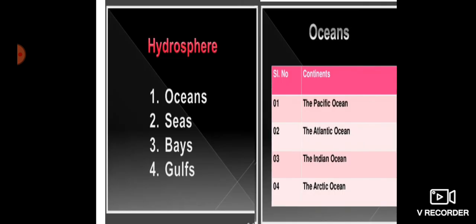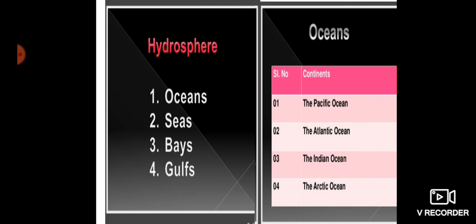And out of this 70%, hardly 2% of total water is fresh water. That means it is fit for human beings to drink or use. All the rest of the water we are not able to use, because that is the sea or ocean's water, which is completely very salty. So we cannot use that. Okay. So the hydrosphere consists of oceans, seas, bays and gulfs.